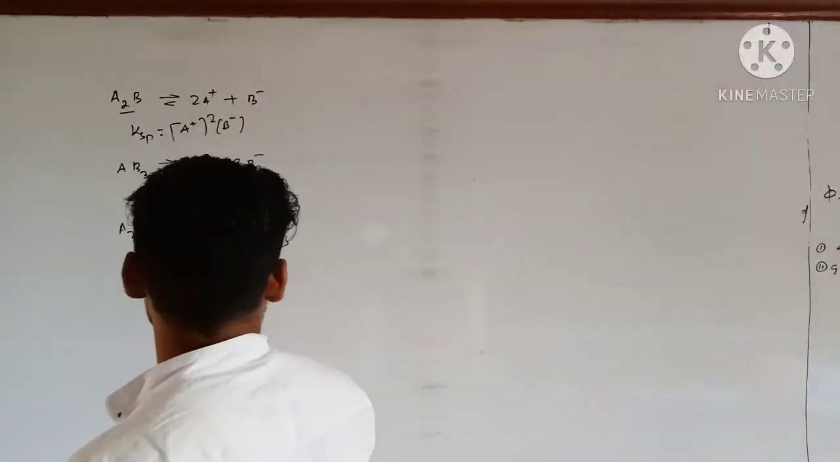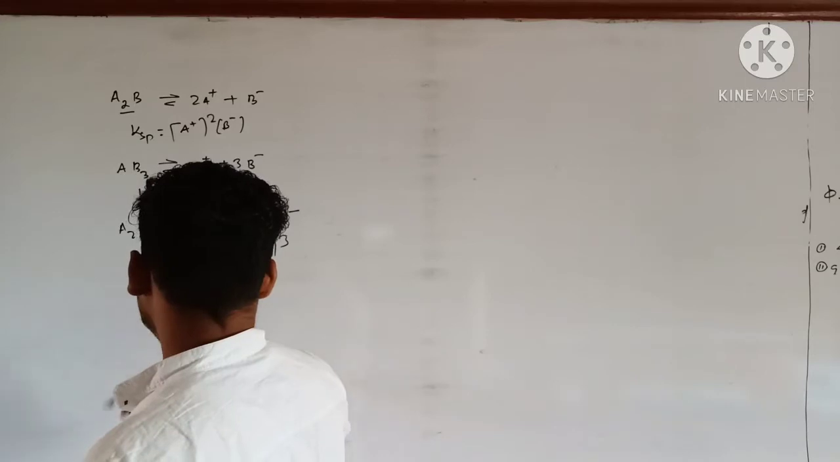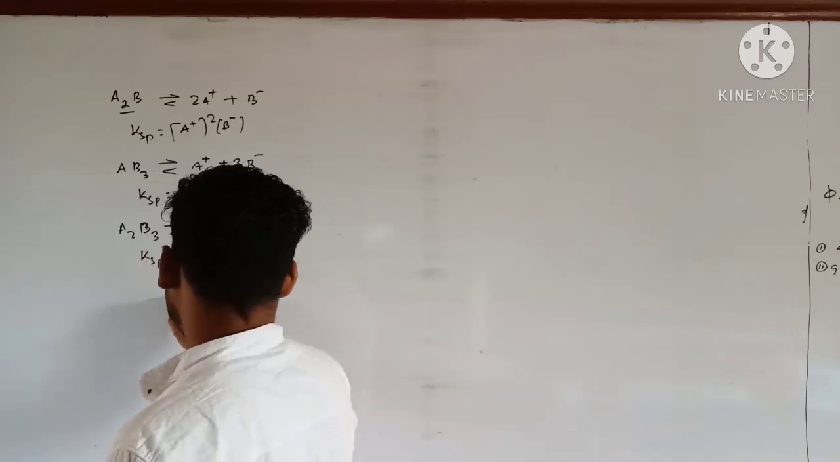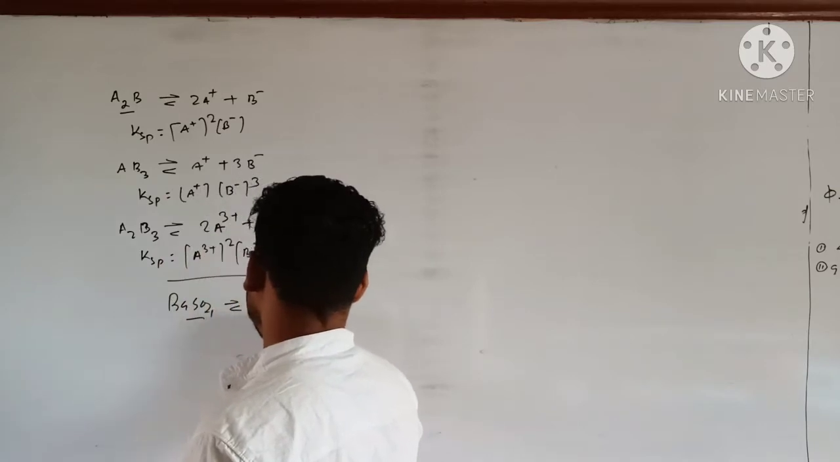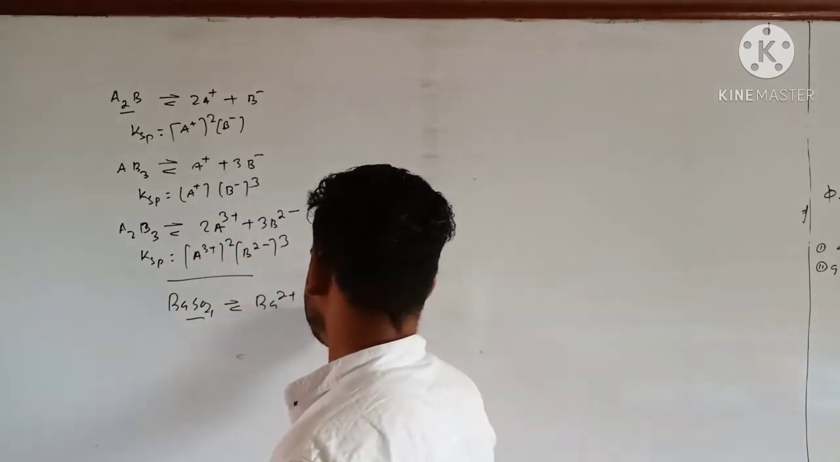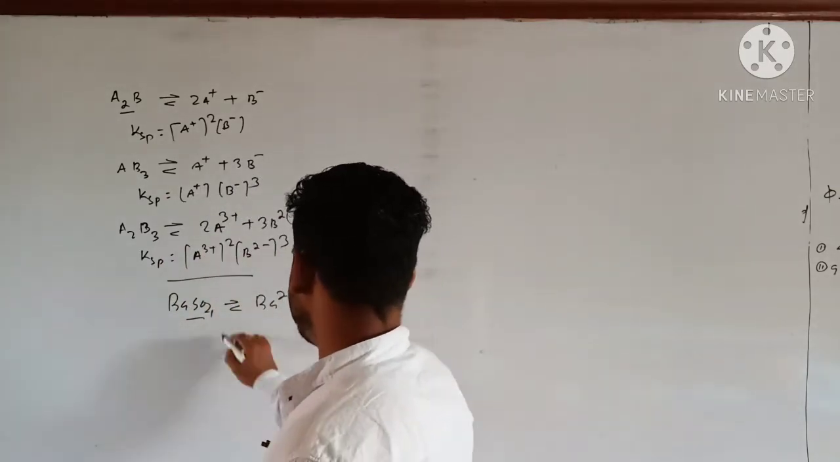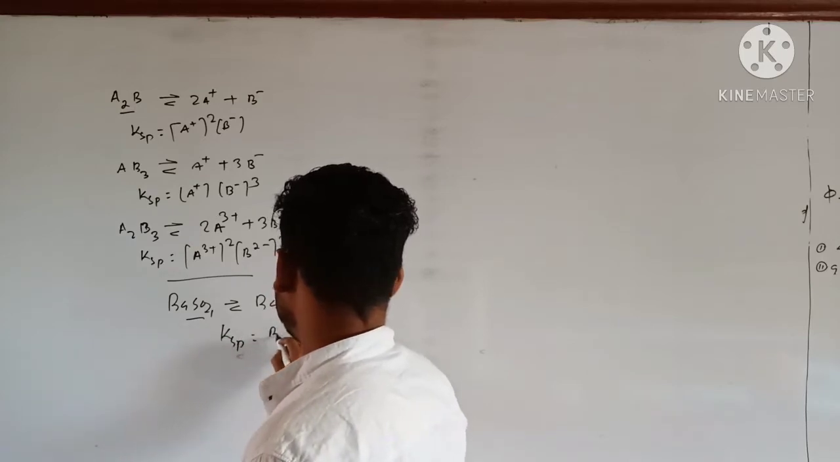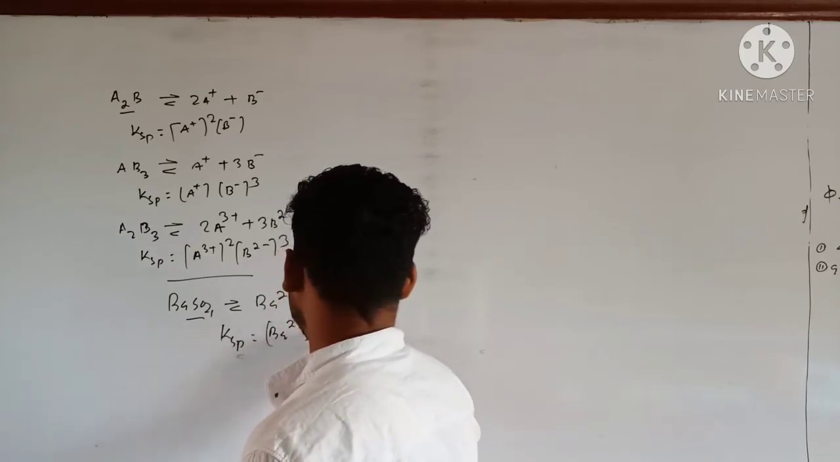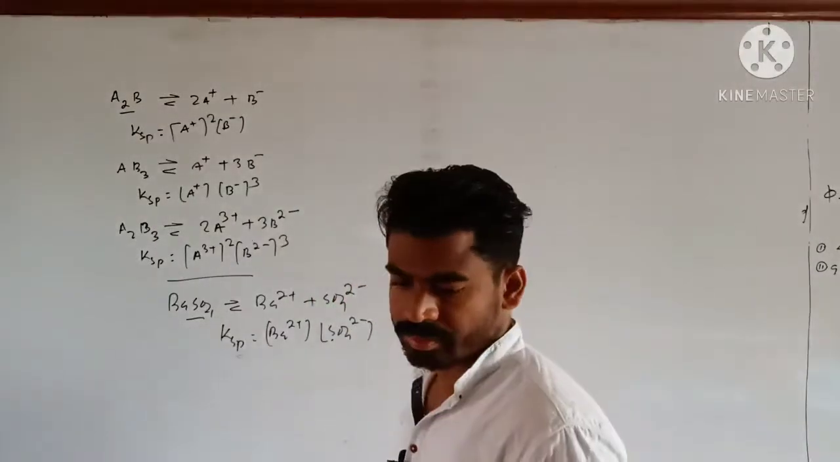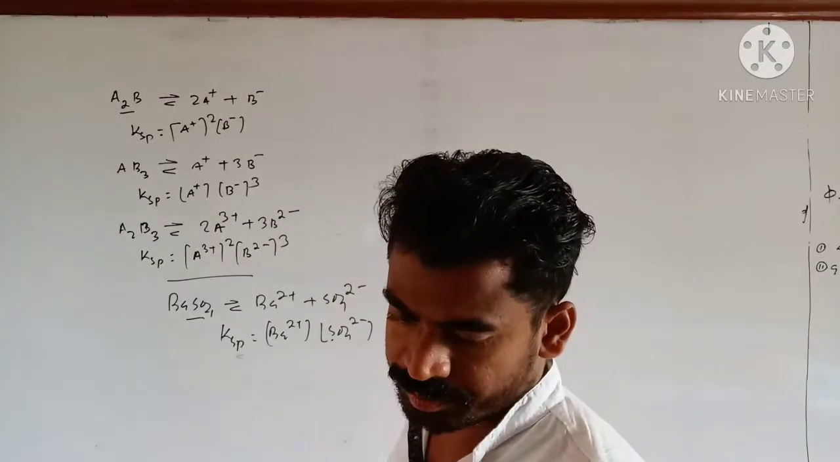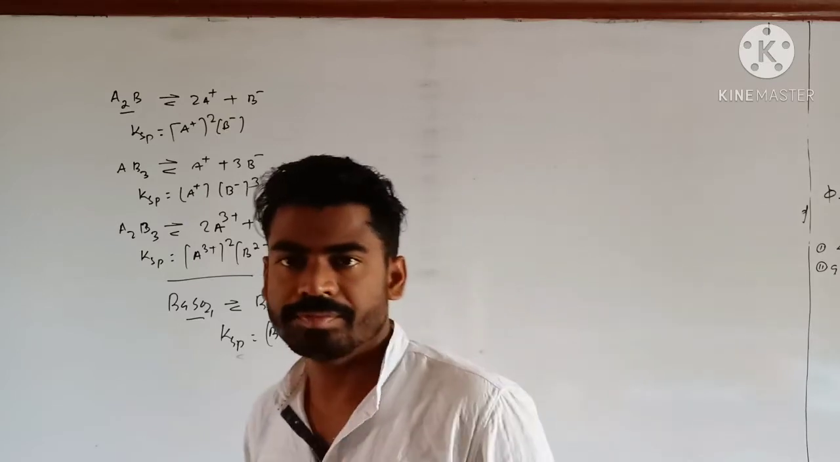For example, I am saying write down the value of the solubility product for BaSO4. So what can I write? Ba2 plus and SO4 2 minus. So Ksp can be written as [Ba2 plus][SO4 2 minus]. Clear? Okay.